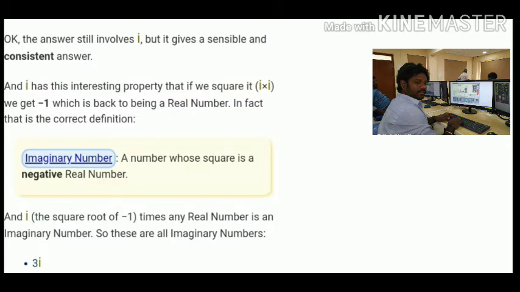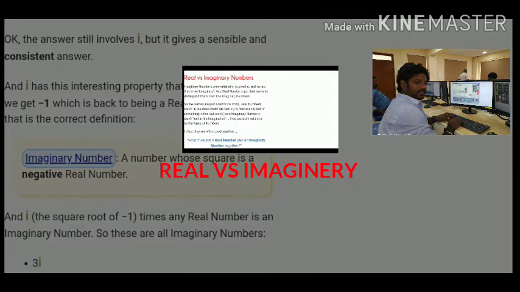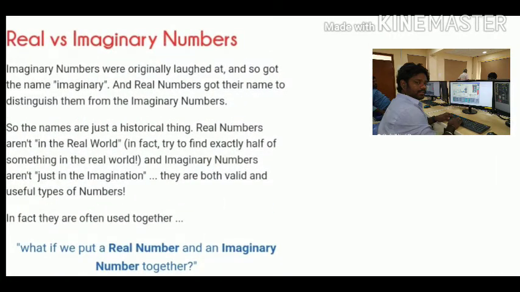An imaginary number is a number whose square is a negative real number, that is, i, the square root of minus 1, times any real number. So these are all imaginary numbers, for example 3i. Real versus imaginary numbers: imaginary numbers were originally laughed at and so got the name imaginary, and real numbers got their name to distinguish them from the imaginary numbers. So the names are just a historical thing.